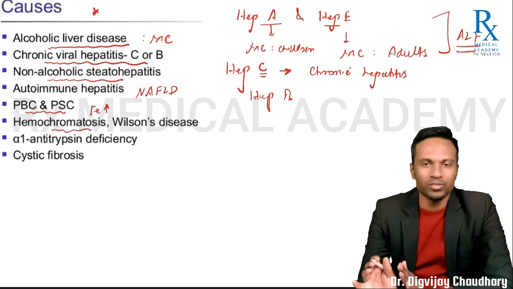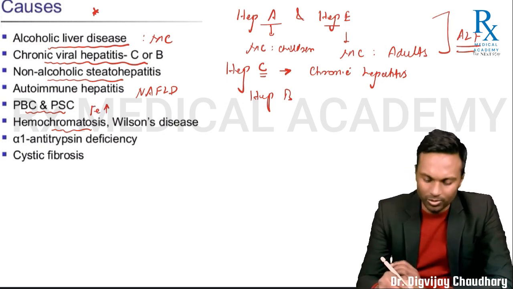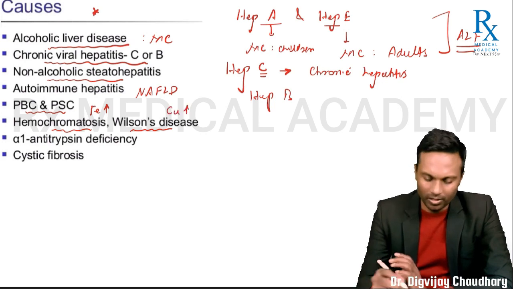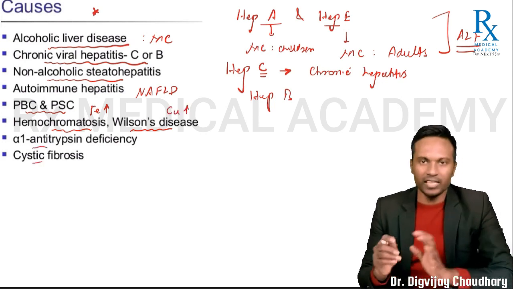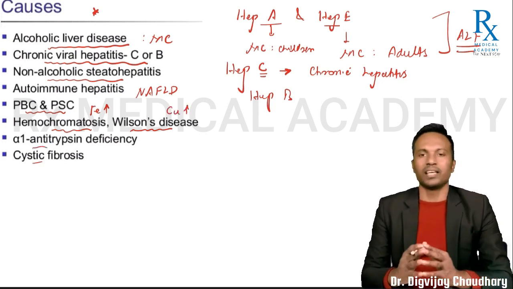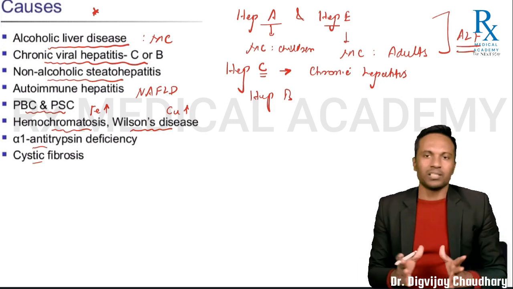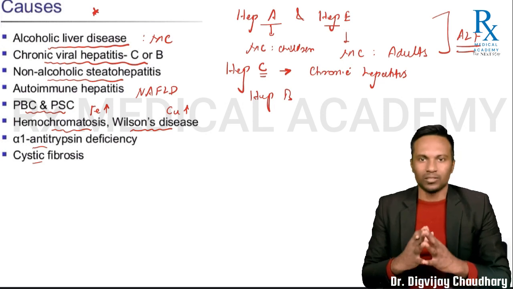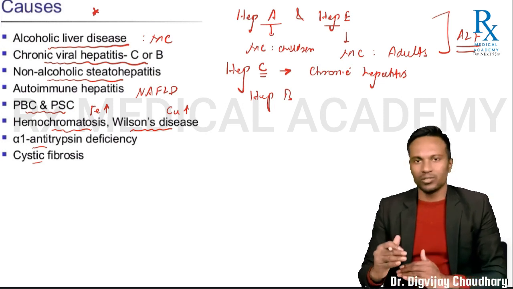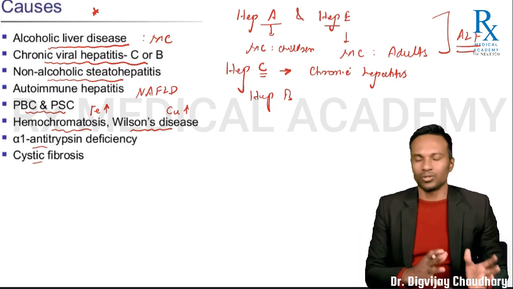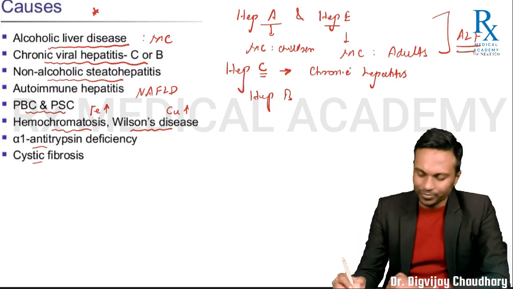In hemochromatosis, there will be increased iron overload, whereas in Wilson's disease, there will be increased copper overload. We have studied this. Then a few genetic conditions, be it alpha-1 antitrypsin deficiency and cystic fibrosis. These are a few common conditions which can lead to chronic hepatitis progressing into chronic liver disease or decompensated cirrhosis or acute on chronic liver failure, okay?